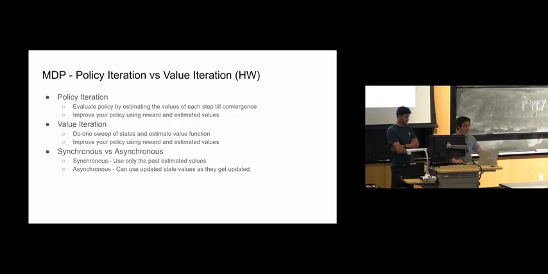As you can imagine, as you're updating the value function, you're changing the values of the different states. The synchronous version tries to maintain stability by only using the values from the past value function as you update it, versus asynchronous, where if you need the updated value of a given state for the calculation of the value of a different state, you can use that updated value instead.